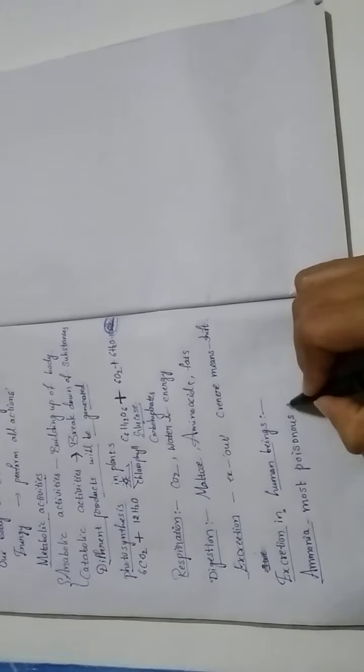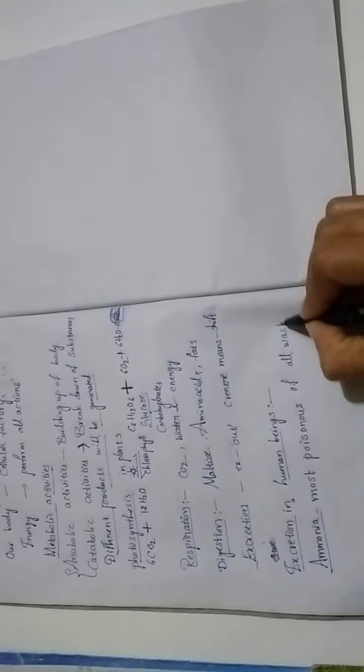We can say ammonia is very poisonous, the most poisonous of all wastes of metabolism.